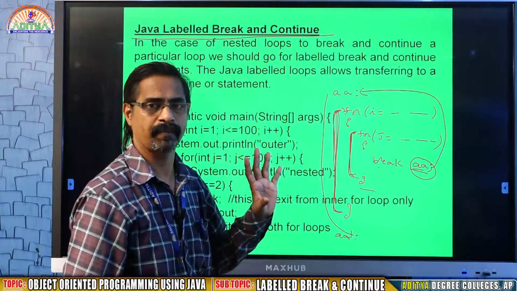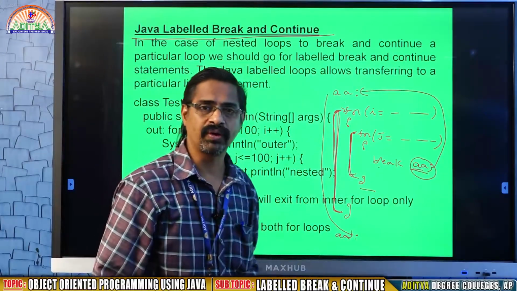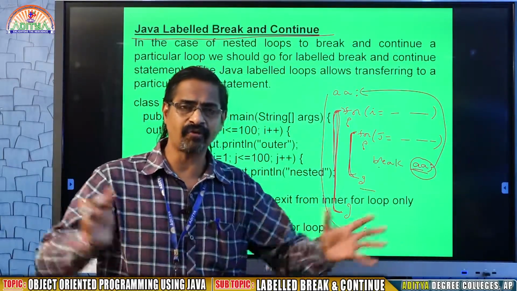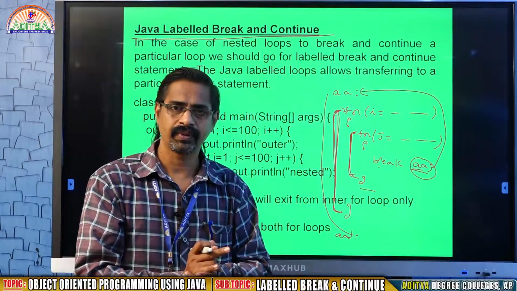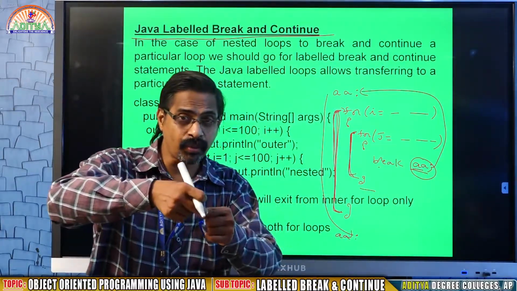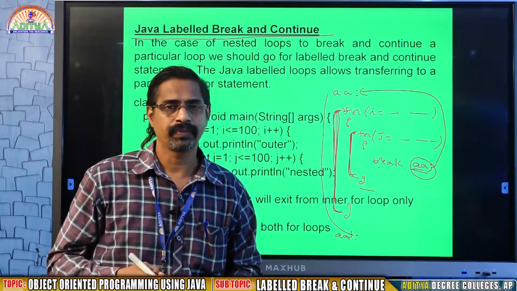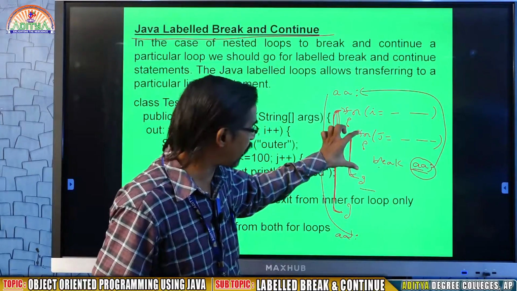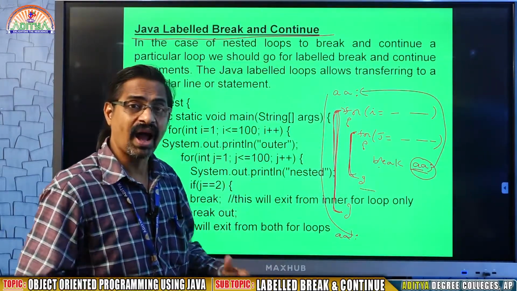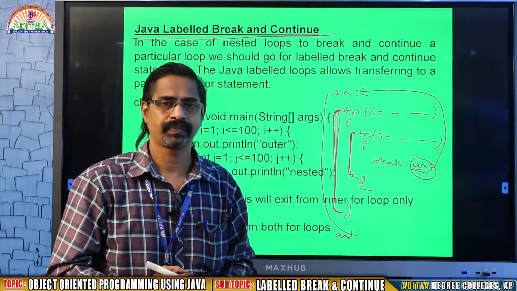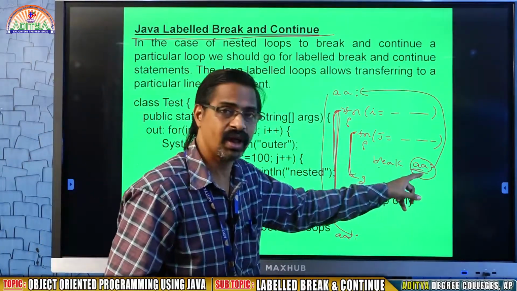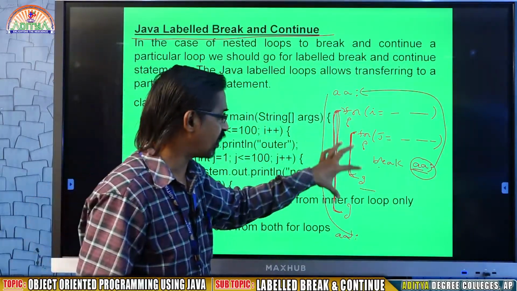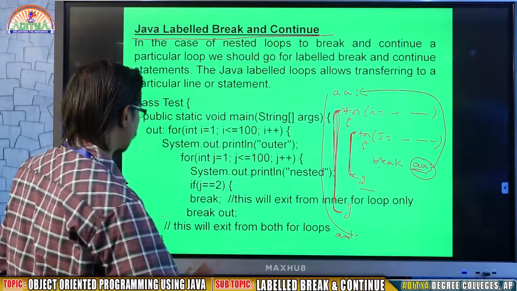it will stop. Okay. When is it useful? Assume a for loop contains another for loop, again another for loop, another for loop. There are 4 nested for loops. From inside, I want to break to the second for loop. Basically, when you write break in the inner for loop, that inner for loop will break. But I want to go back to the third for loop. Then you mention the label in the third for loop, so it will go to that place. That is the purpose of this labeled break. Okay, we'll see it now.